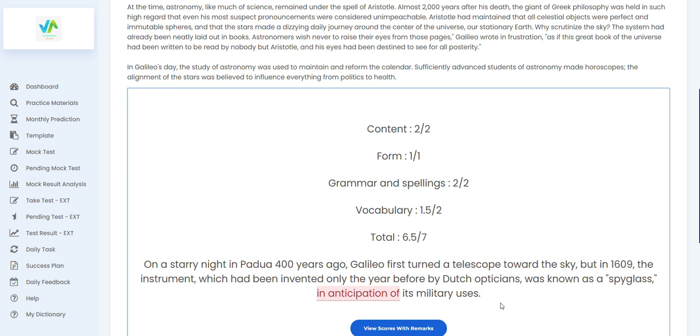So what the AI is suggesting here is that instead of in anticipation, which looks very long phrase, you could have used other alternative words like anticipating or ahead of. Is it wrong? Absolutely not. It's not wrong, right? But in this type of situations, you have two options. Either go with it and take a half mark penalty, or second, you see whether there is a better alternative to certain phrase, certain collocation like this.